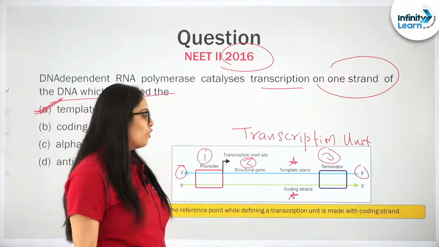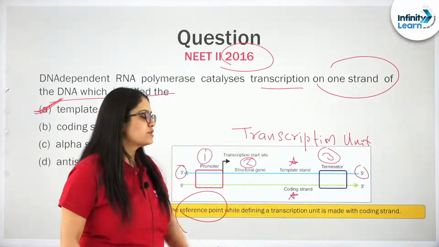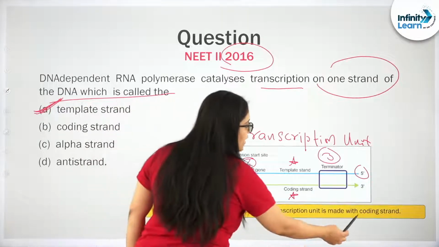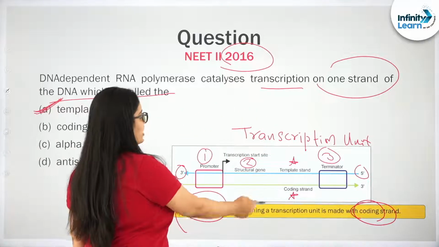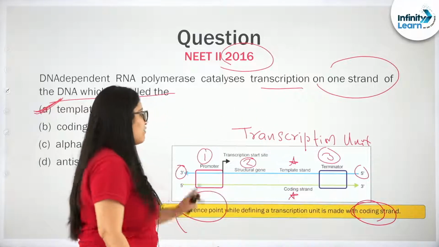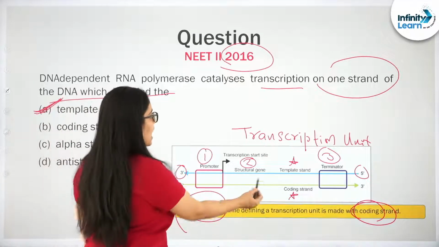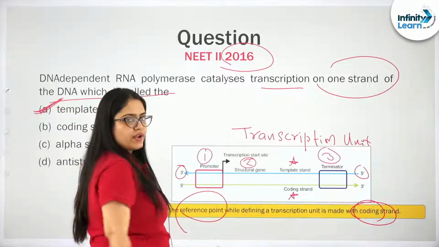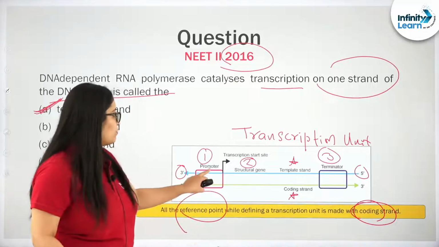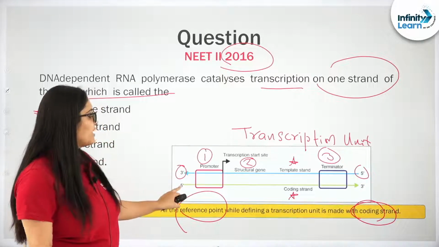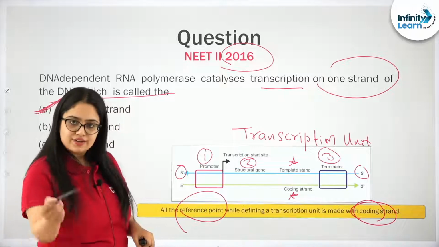But remember, what is its function? By default, all the references in a transcription unit are made considering the coding strand, right? The coding strand has polarity 5' to 3'. How do you give the reference of the promoter? The promoter is present upstream, right? When you say it is upstream, towards the 5' end, so the promoter is present towards the 5' end of whom? Of the coding strand or the template strand? It is of the coding strand.